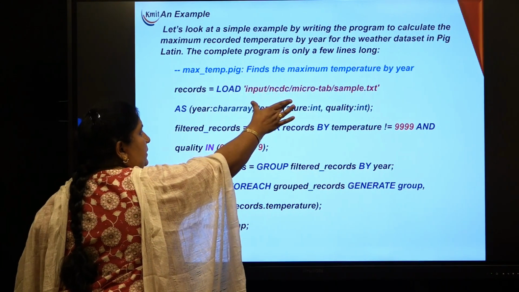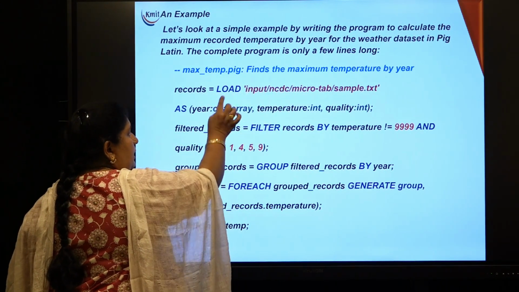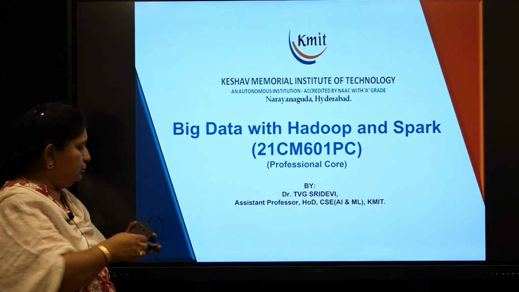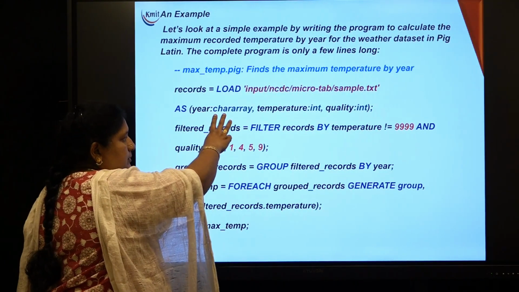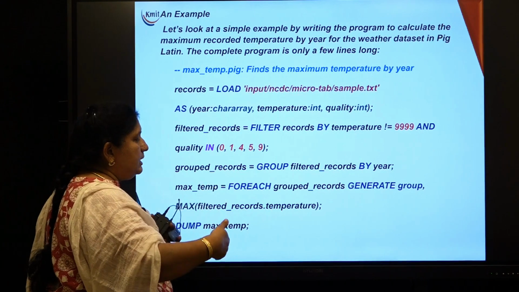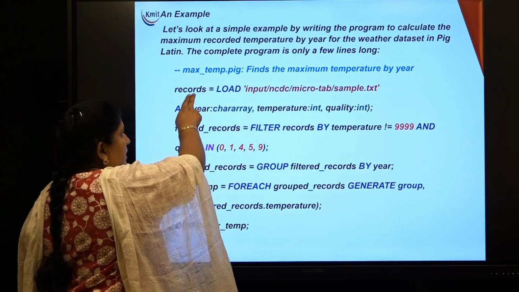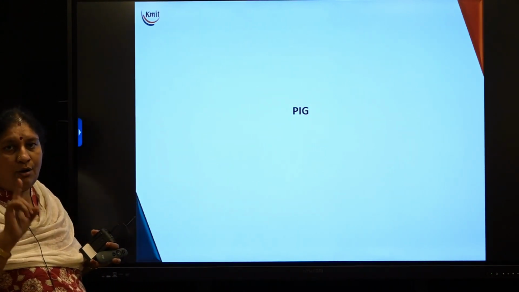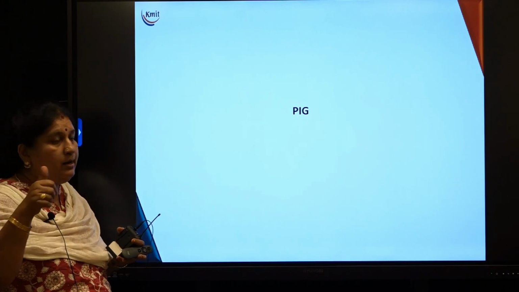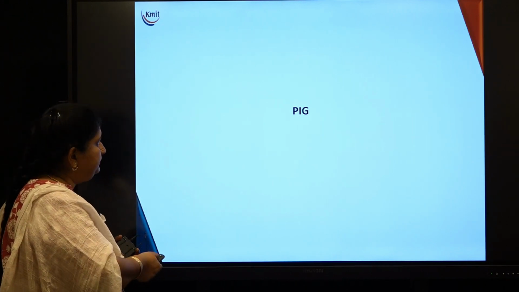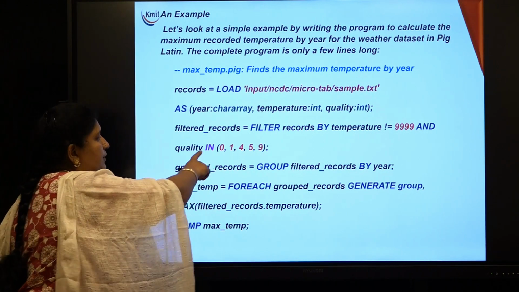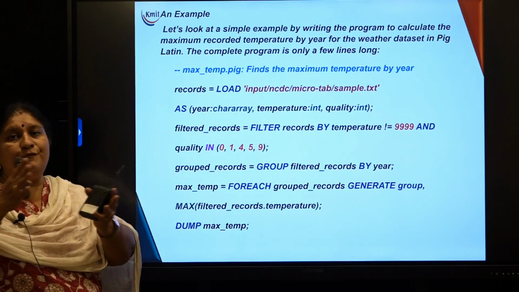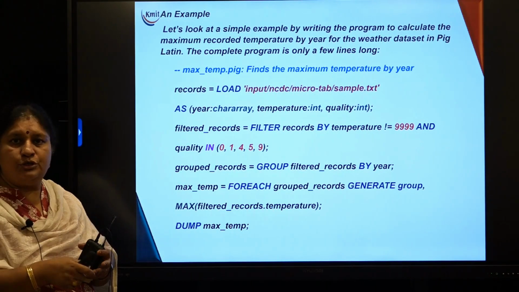Now what is happening? We started working with the data set using load and the set of attributes. We transformed a huge data set into a relation of 3 attributes. First transformation. Under the second transformation, what are we trying to do? We are taking this records relation and filtering all the rows which do not have an invalid temperature, and the quality code should be any one of these 5 values. So from the relation with the 3 attributes, you are filtering out some more rows. One more transformation, right?